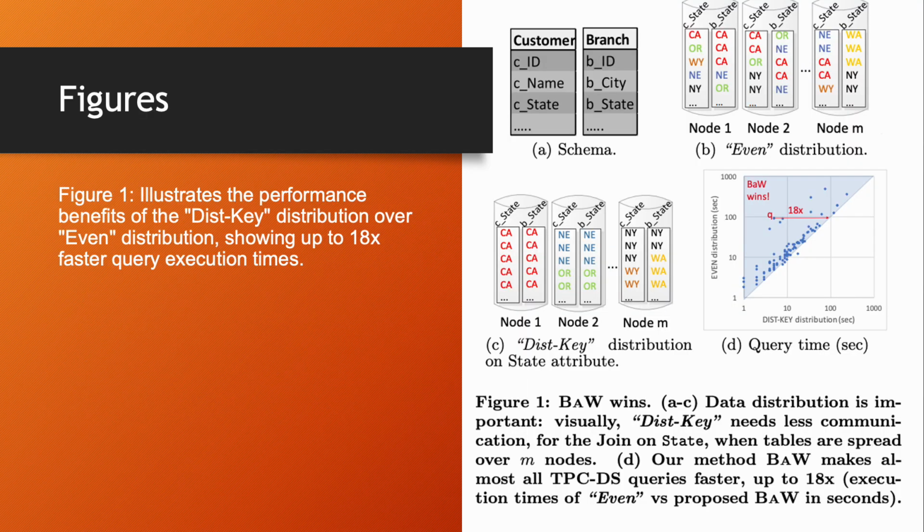Looking at some of the important figures from the paper, the first is Figure 1, which illustrates the performance benefits of the dist key distribution over even distribution, showing up to 18x faster query execution times. As you can see in the figure, you have the schema, then you have the even distribution, and then you have dist key distribution on the state attribute, and the fourth sub-diagram, that is the query time. You can see the even distribution versus the dist key distribution, how the query time, that is BAW, wins. It's 18x faster.